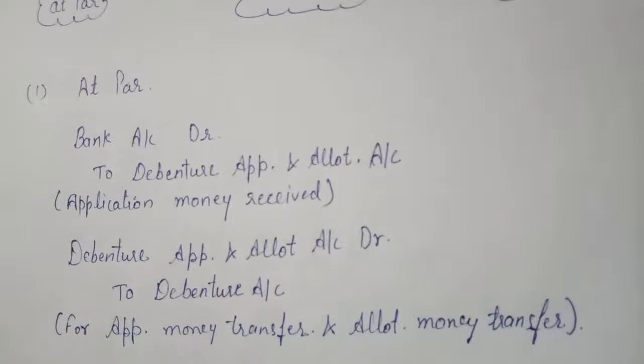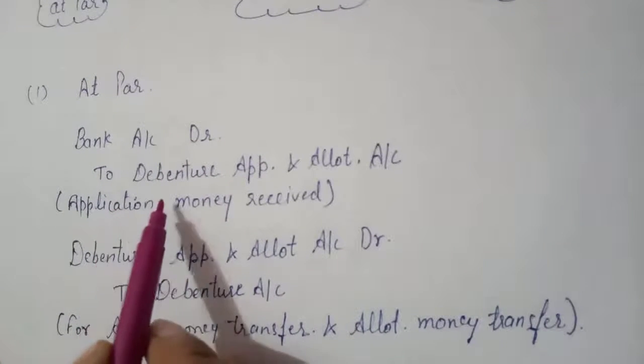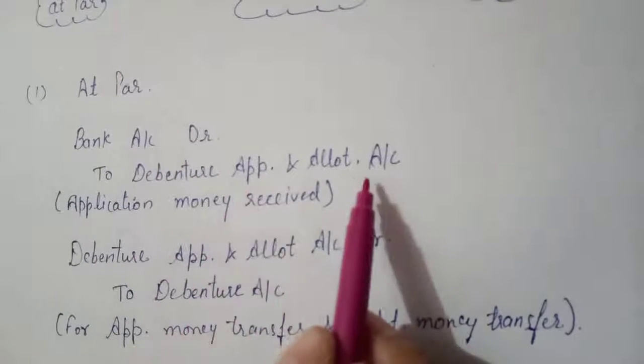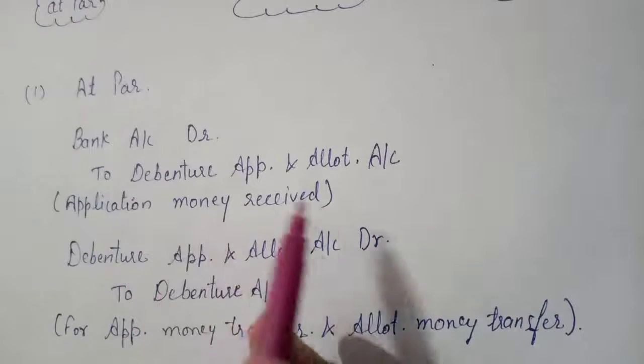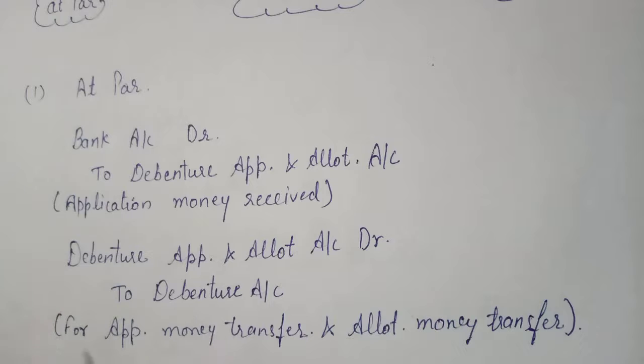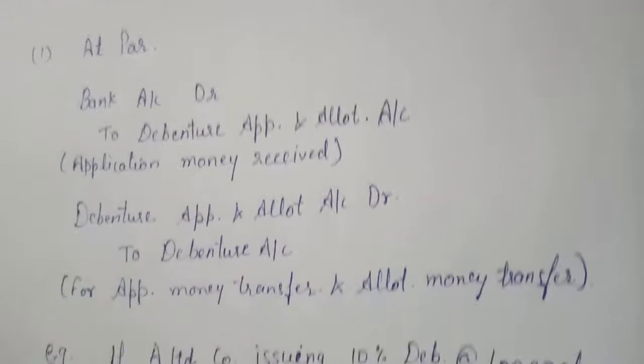The entry will be: bank account debit to debenture application and allotment account, application money received. And the second entry will be: debenture application and allotment account debit to debentures account, for application or allotment money transfer.